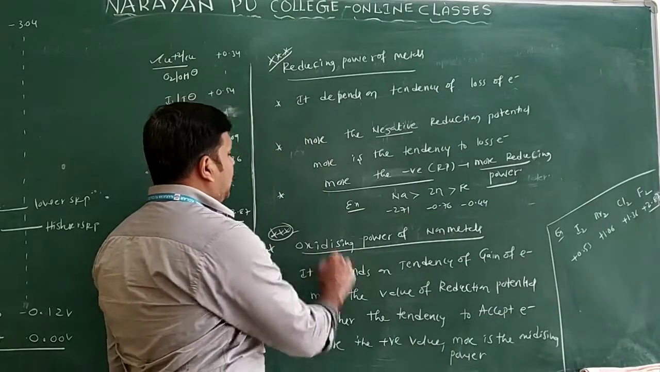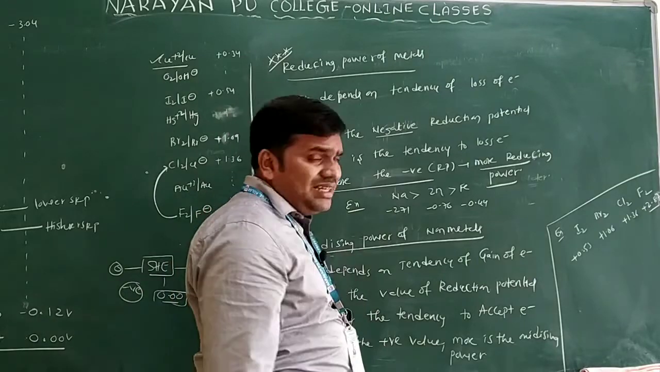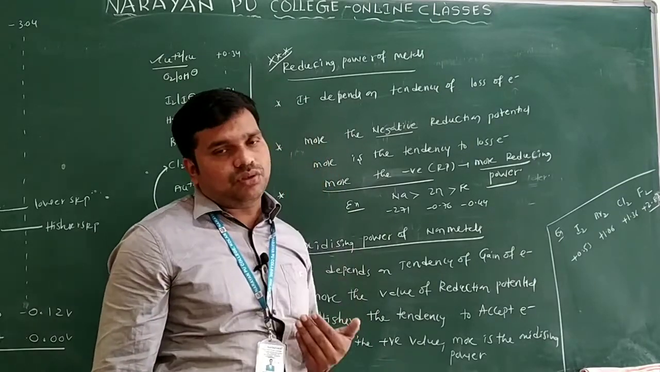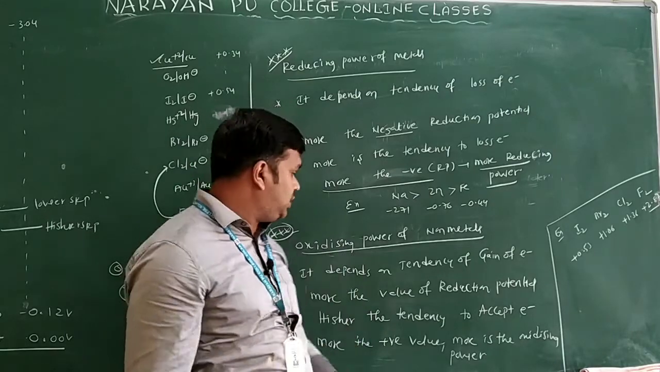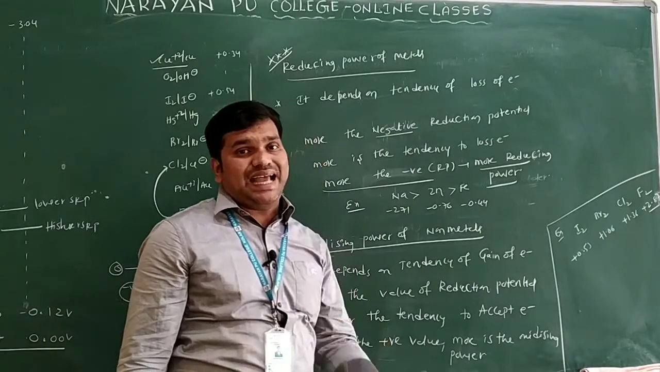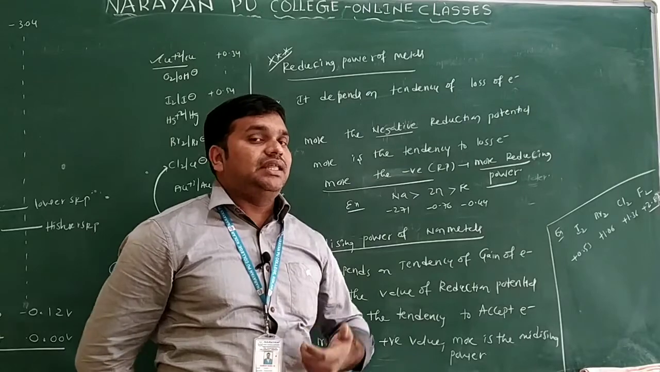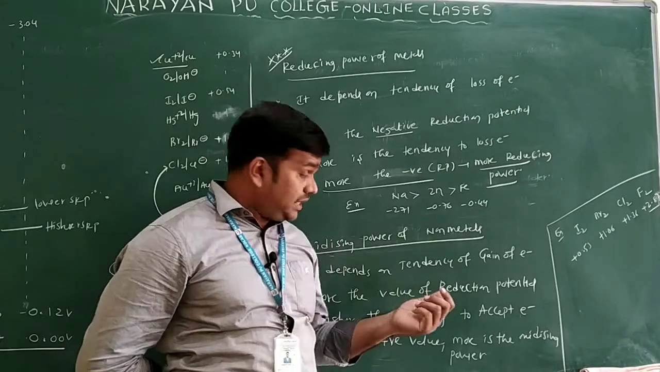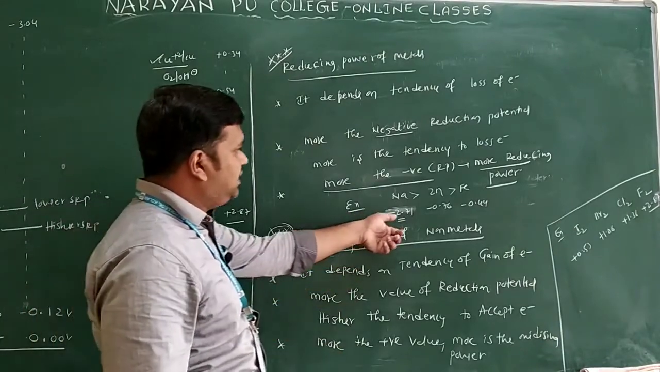Come to the next one, we have the oxidizing power of the non-metals. Generally non-metals, what is the tendency? The tendency to gain electrons only. Metals have a tendency to lose electrons, non-metals have a tendency to gain electrons. So it depends on the tendency of gain of electrons. Gain of electrons means what? It accepts electrons. Loss of electrons means it undergoes what? Oxidation. Gain of electrons, what are we calling it? Reduction only.